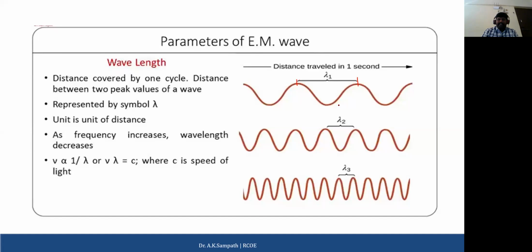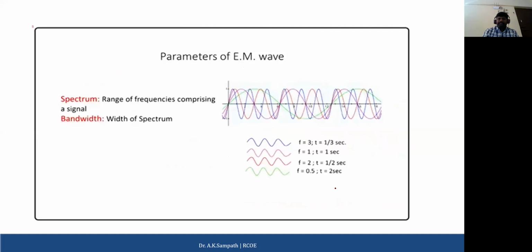And again, this is lambda 2, the distance between these signals. Here the frequency is low, and with lambda 2 the frequency is medium. With lambda 3, the frequency is more. When the frequency increases, automatically the distance reduces. The distance is inversely related to the frequency. If the frequency is more, the distance will be less; if the frequency is less, the distance between the two peak values of the signal will be more.